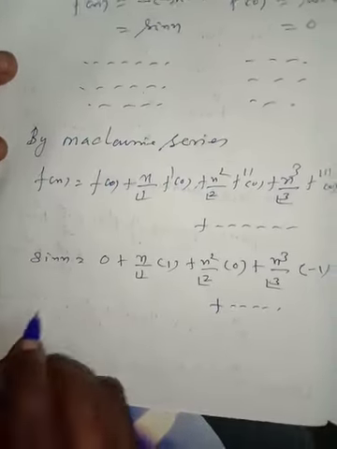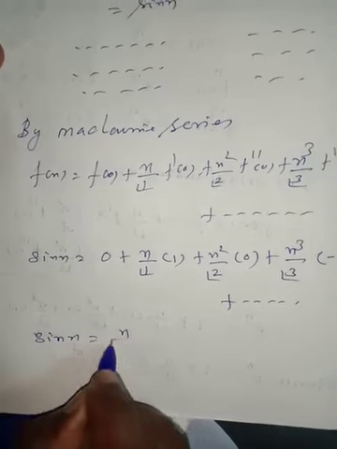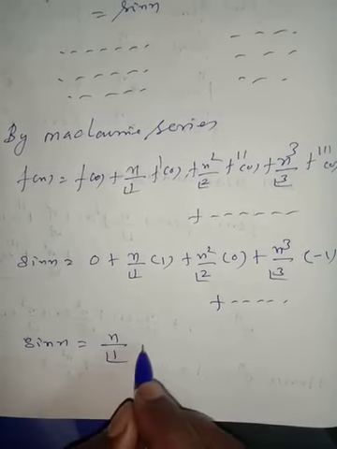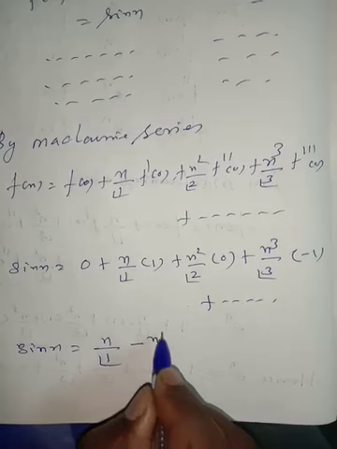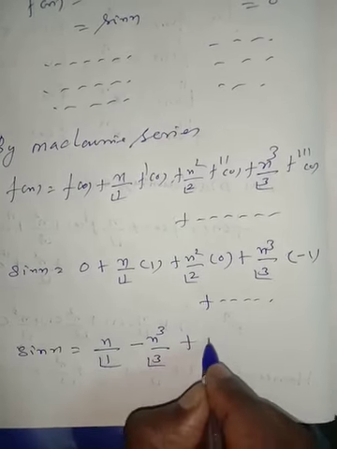This means sin x is equal to x by 1 factorial minus x power 3 divided by 3 factorial and so on.